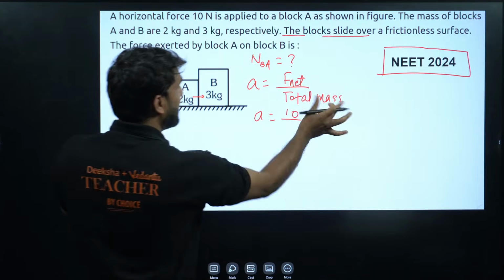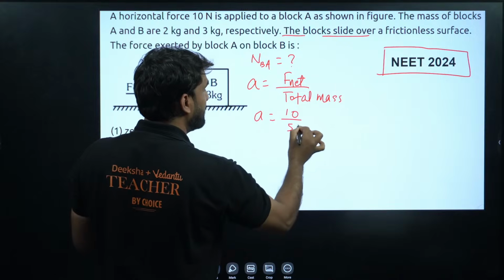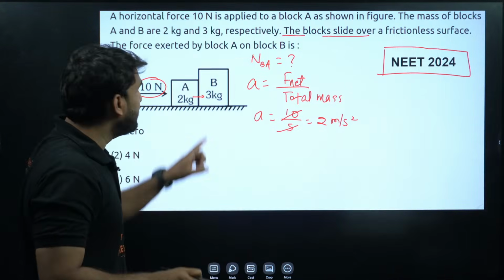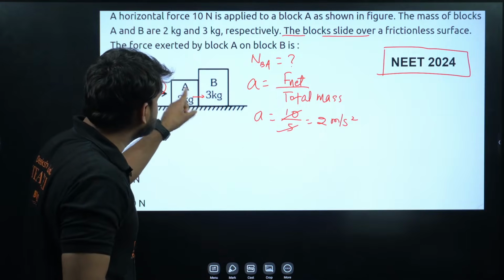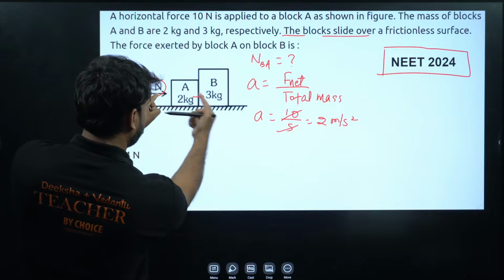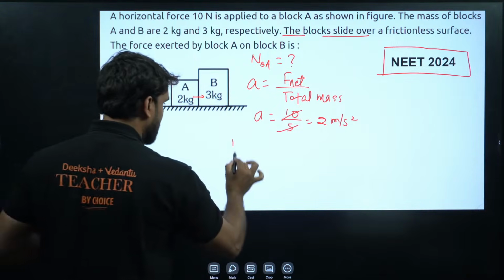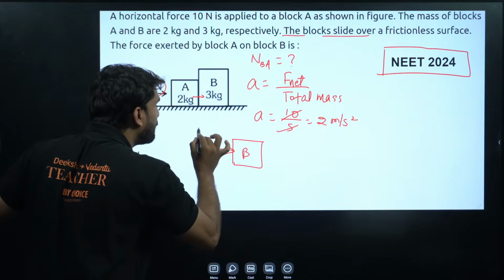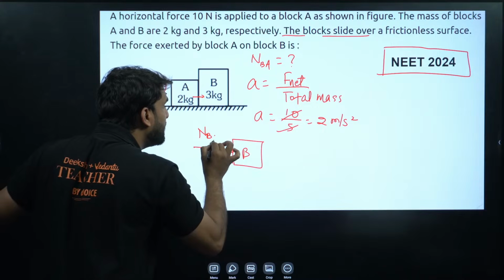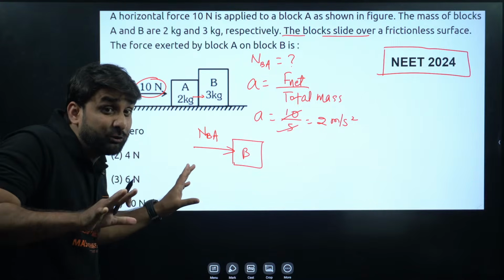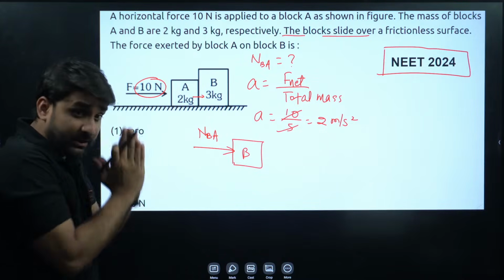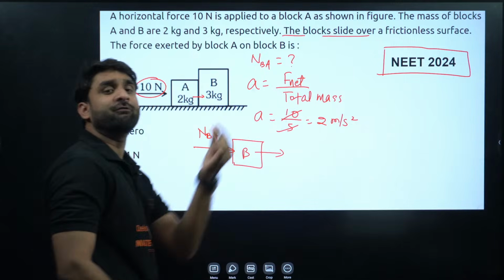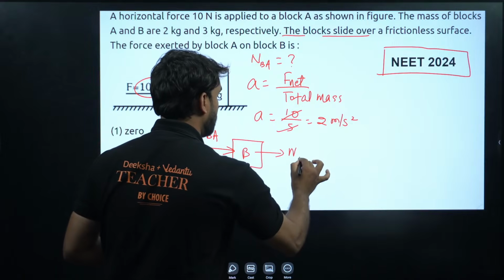10 Newton, and total mass 3 plus 2 will be 5. So acceleration we got here is 2 meter per second square. Now if we talk about this system, whatever the mechanism that is going on between the contact of A and B, listen my dear, this is block B, right? And here the normal force acting on block B due to A will be there, which is not visible to your naked eyes. That is inside the contact, and this is helping block B to move in forward direction. So this is equal to MBA.